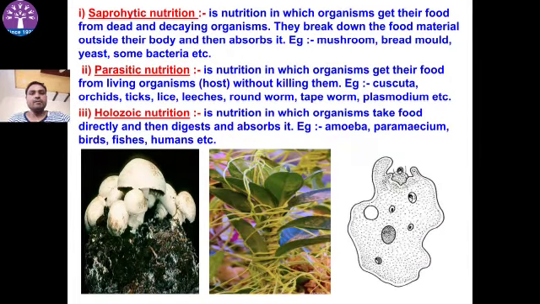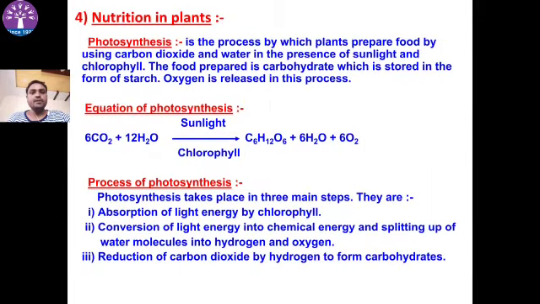Saprophytic is the nutrition in which the organism gets its food from dead and decaying organisms, like mushroom, bread molds, yeast. Parasite: the organism that lives in the body of the host. They depend on the host plant. For example, Cuscuta is a parasitic plant. Then holozoic nutrition, in which the organism takes food directly, digests and absorbs it. Example: amoeba, paramecium, birds, fishes. Humans are also holozoic.